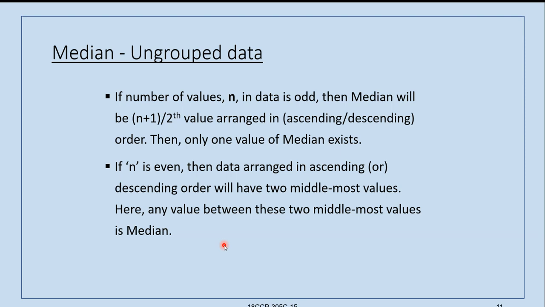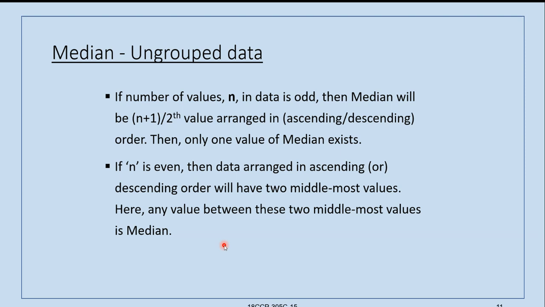So first of all, the data should be arranged in ascending or descending order, one particular order. This is especially for individual observations and discrete series.